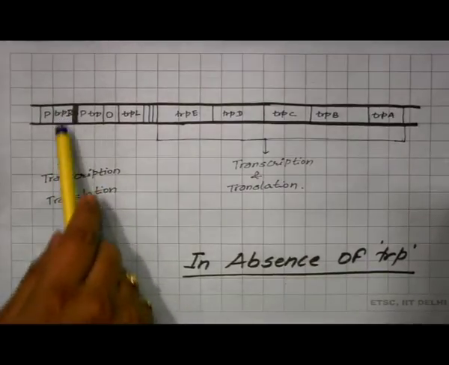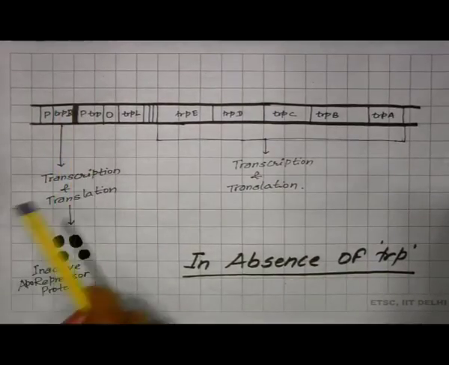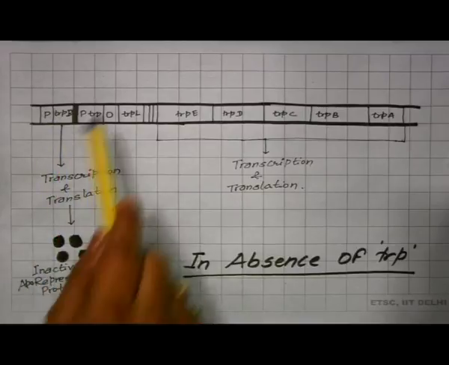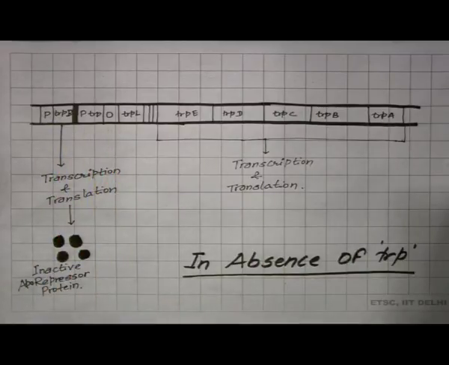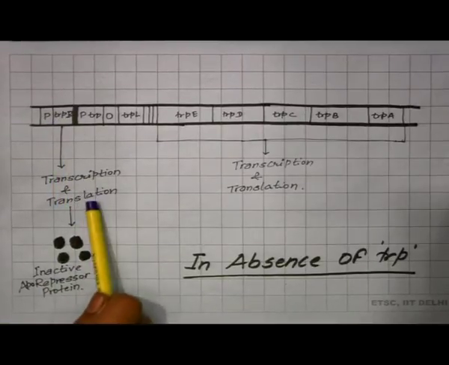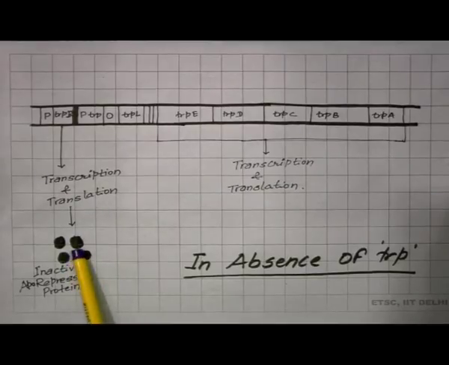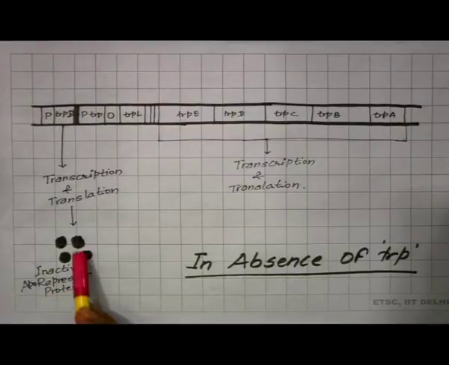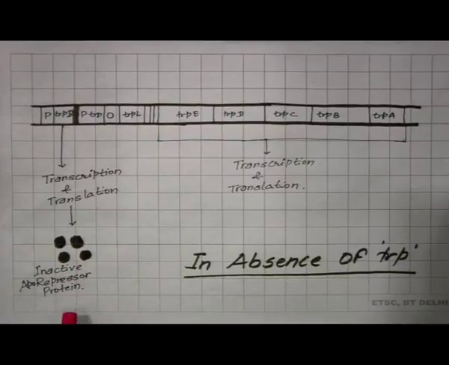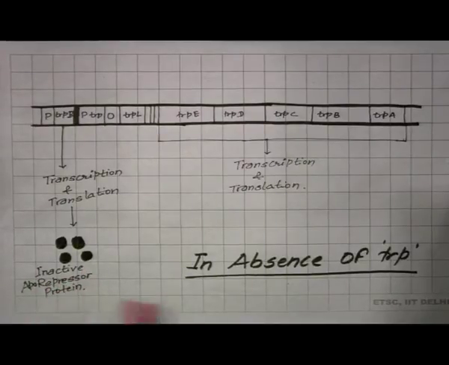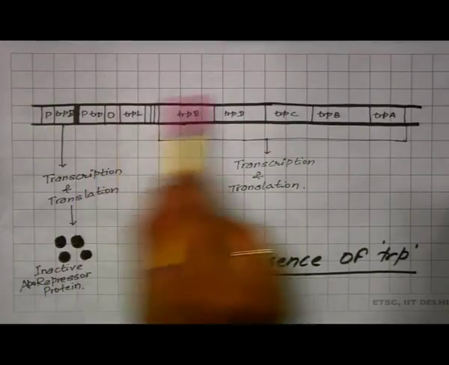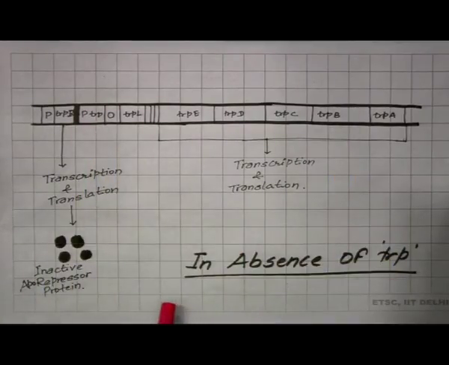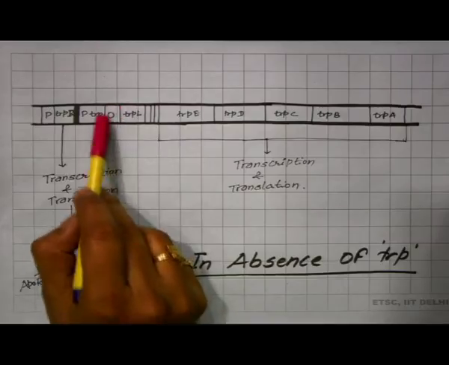This TRPR repressor gene is present some distance from this organization of genes. It will undergo transcription and translation to synthesize aporepressor protein. This aporepressor protein is naturally inactive, and because of this, the inactive aporepressor protein cannot bind to the operator. So, in this condition, in the absence of tryptophan, the operator is free.